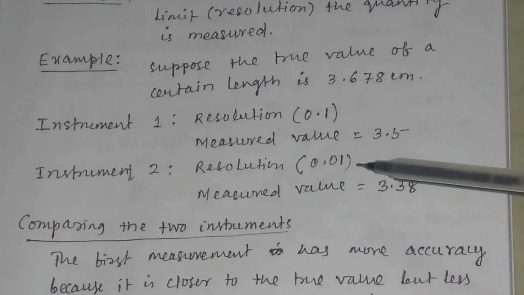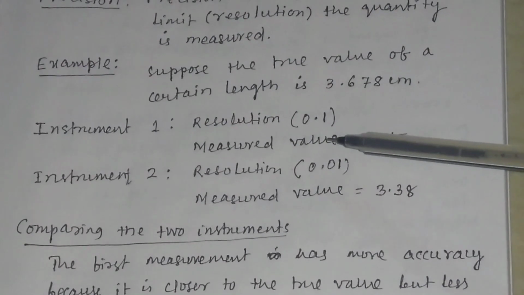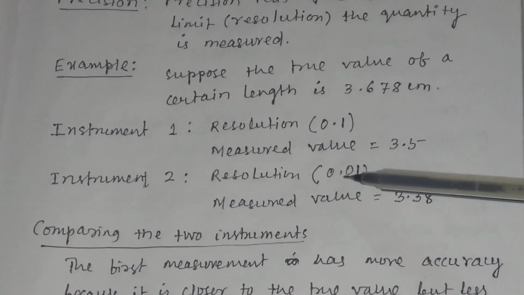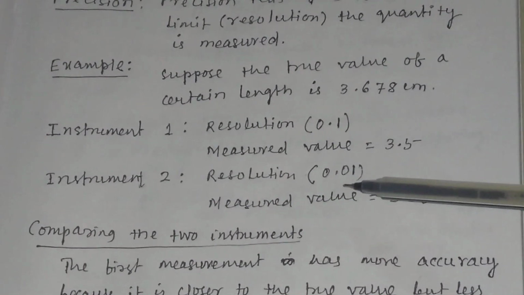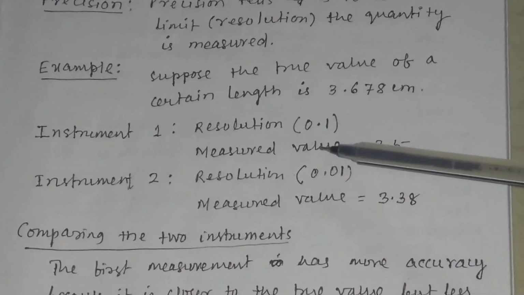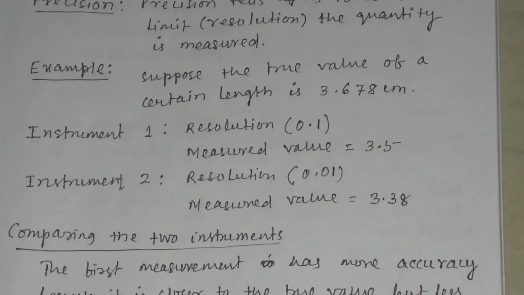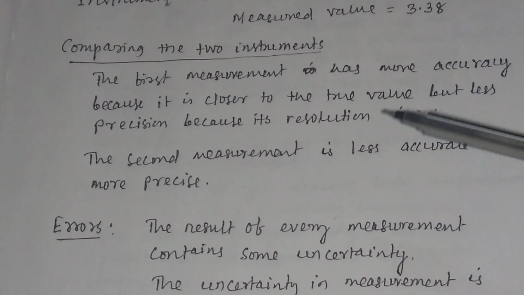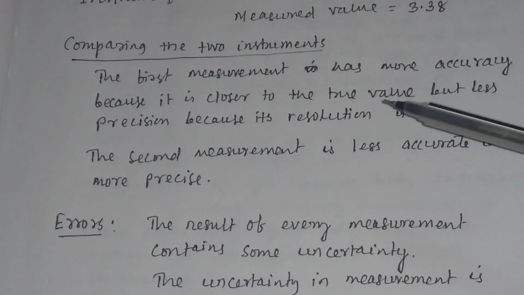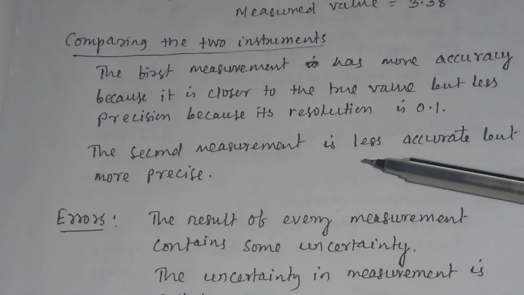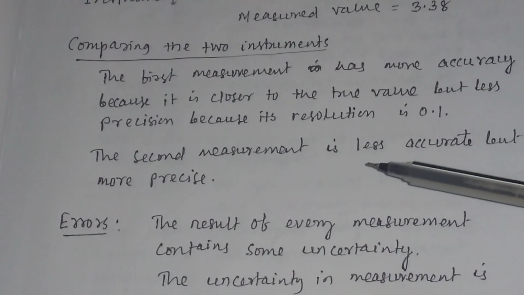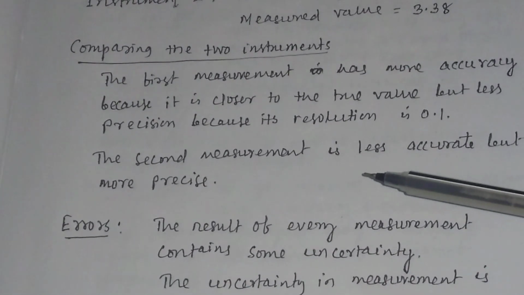In case of instrument 1, the resolution is 0.1, but in case of instrument 2, the resolution is 0.01. So here resolution is better, but accuracy in the other instrument is better. So in the first instrument, the accuracy is more, resolution is less, and in the second measurement, the accuracy is less, but it is more precise.